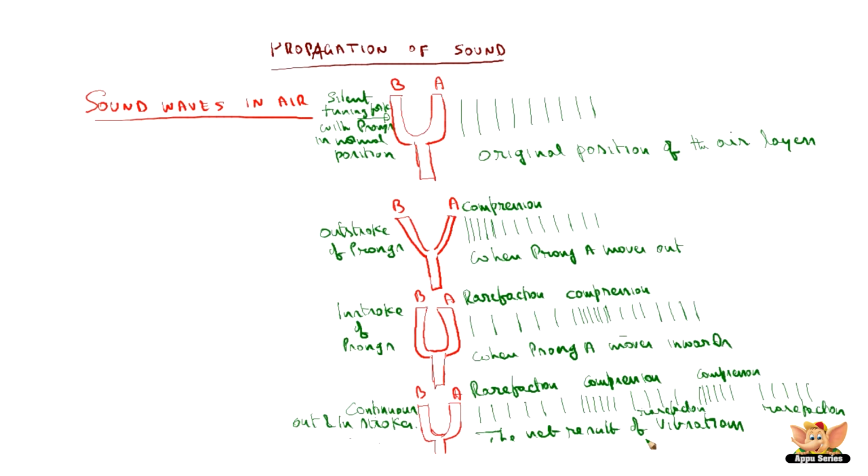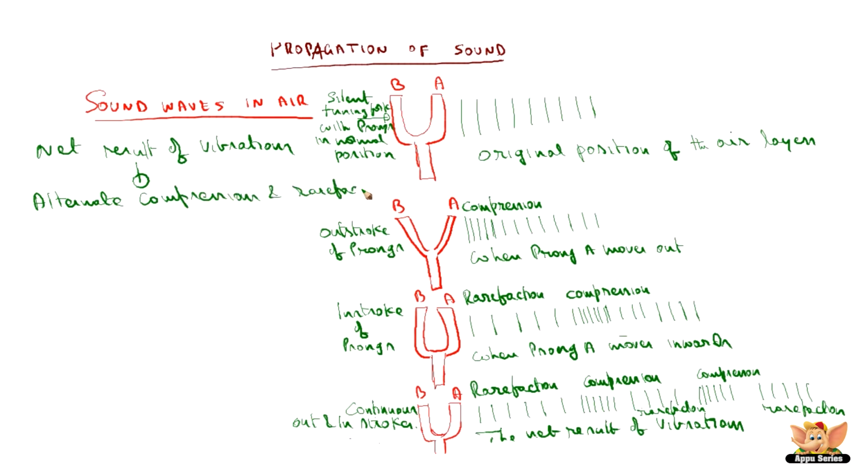So this net result of vibration creates alternate compressions and rarefactions that reach our ears. What happens in our ears?